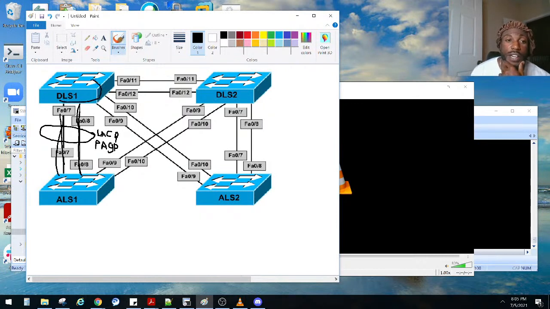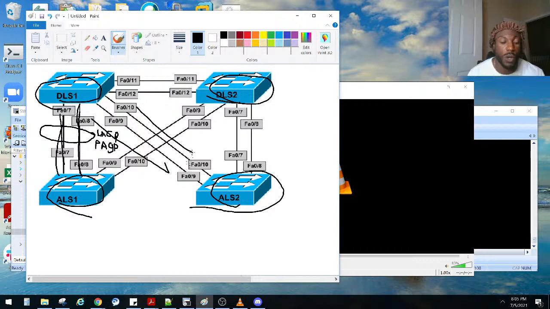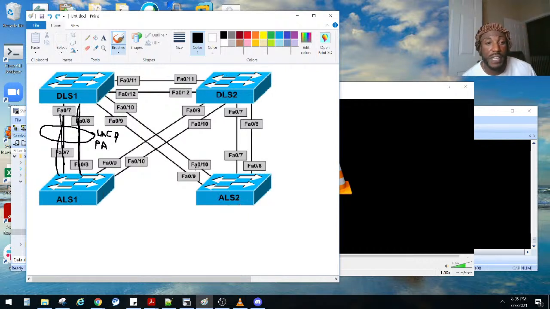So we have one distribution layer switch here, one distribution layer switch there, and 2 access layer switches, right? And then cable them up like that, just like this. Your interfaces might be different.